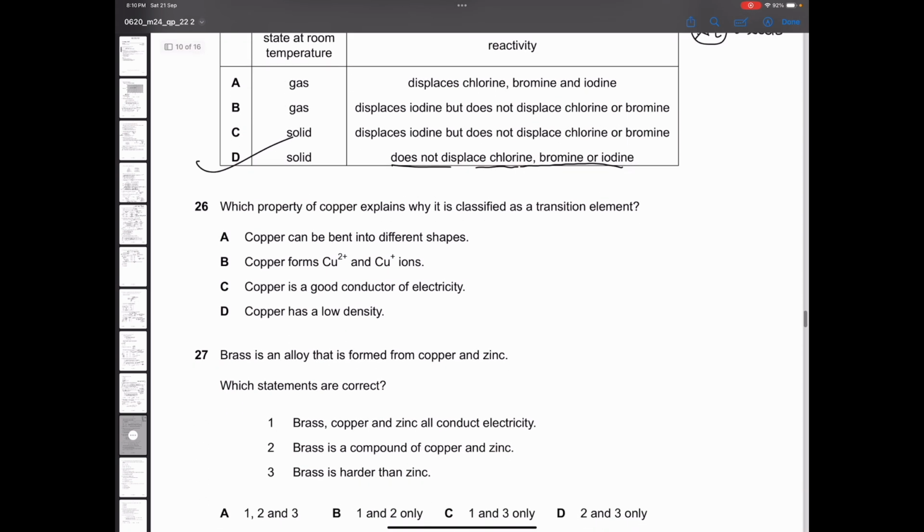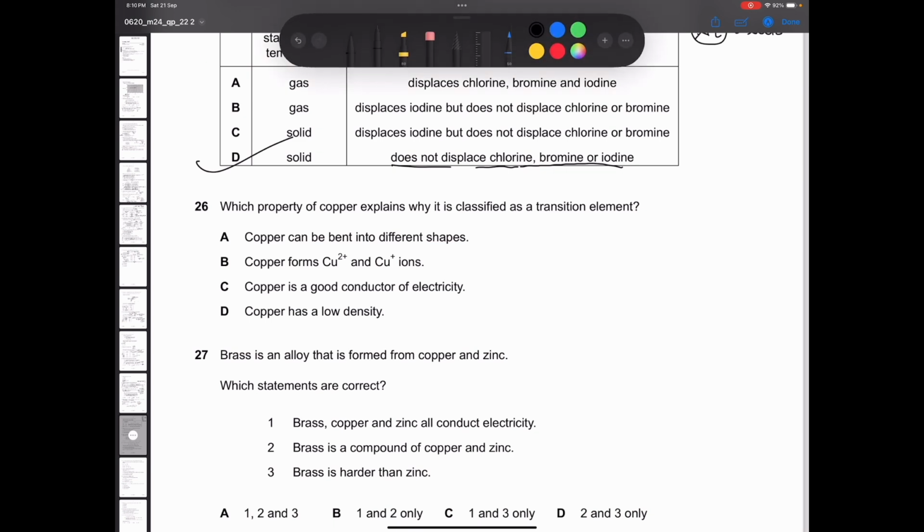Which property of copper explains why it is classified as a transition metal? So we know that there are 3, 4 properties out there. They form colored compounds, they have variable oxidation states, high melting point, high boiling point. It can be bent into different shapes. No. A lot of the other metals can also be bent into different shapes. Copper forms Cu2+ and Cu+ ions. Yes, variable oxidation states, this is telling.